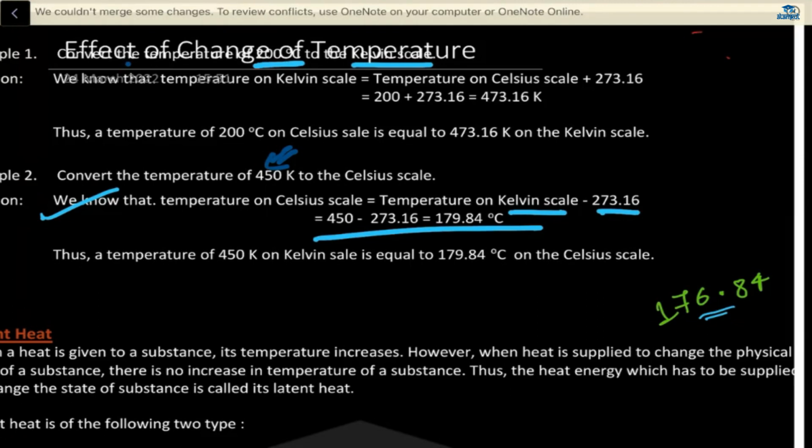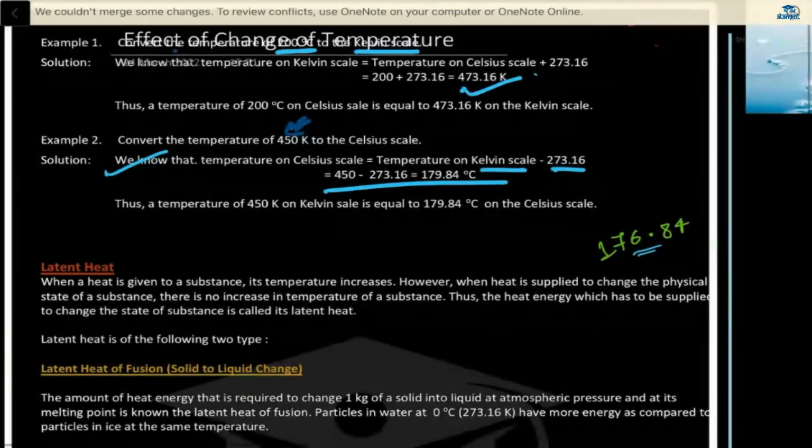Kelvin would be Celsius plus 273.16, which is 200 plus this, which is 473.16. Simply you have to add it. So you are done with this.